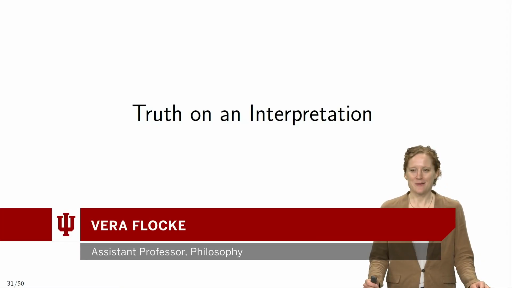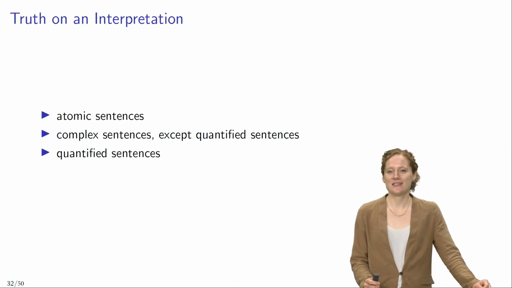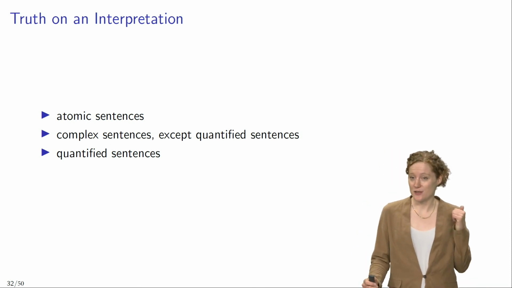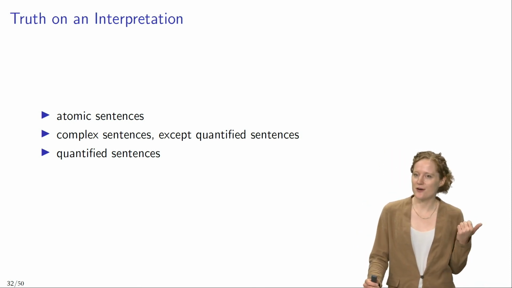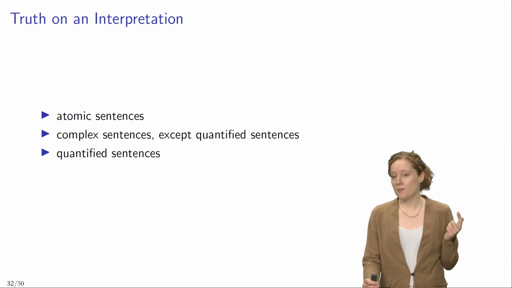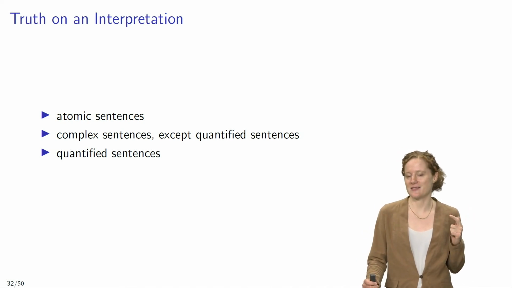We have discussed what FOL interpretations are, and next we are going to discuss what it takes for FOL sentences to be true on a given interpretation. Now, we are going to proceed in 3 steps. First, we are going to discuss what it takes for atomic sentences to be true on a given interpretation. Then we are going to look at complex sentences, but to the exclusion of quantified sentences.